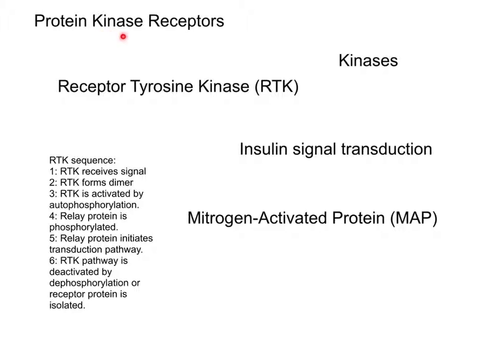A protein kinase receptor is a transmembrane protein enzyme. These enzymes are kinases because they add a phosphate group to a protein. This is a typical RTK sequence. Insulin signal transduction is an example of an RTK pathway. The mitogen activated protein kinases are an example of a kinase cascade activated by a G protein.